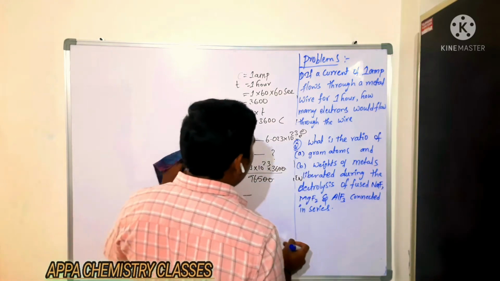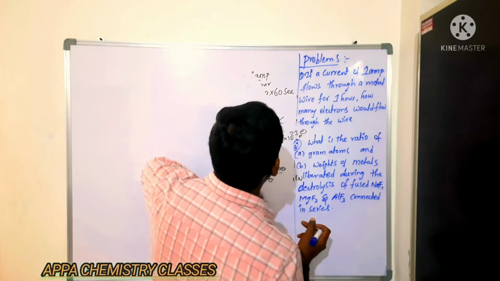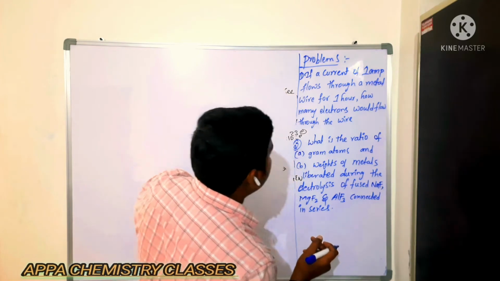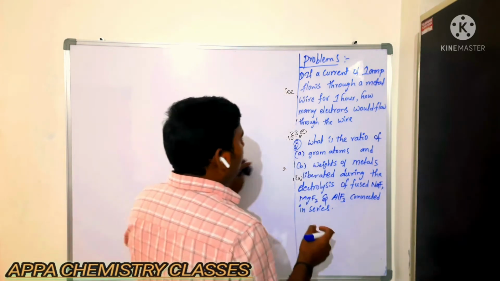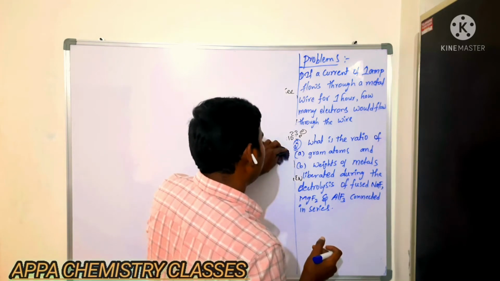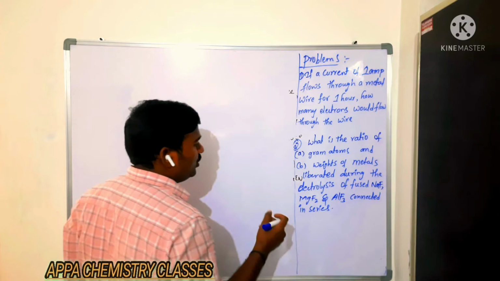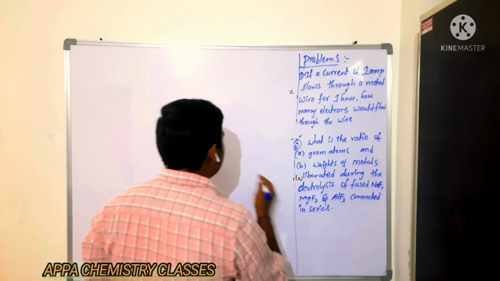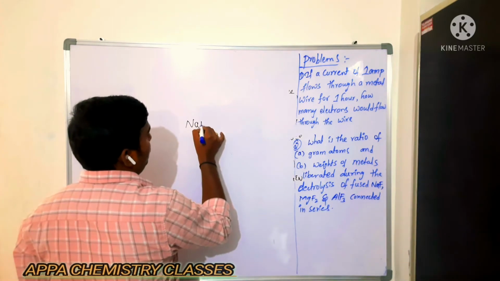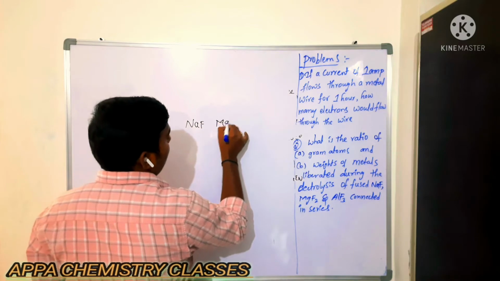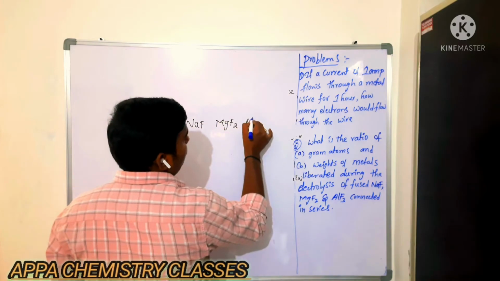Next. Question number 2, you see once. What they are asking is the ratio of gram atoms as well as weights of metal liberated during the electrolysis of fused NaF, sodium fluoride, magnesium fluoride and aluminium fluoride.